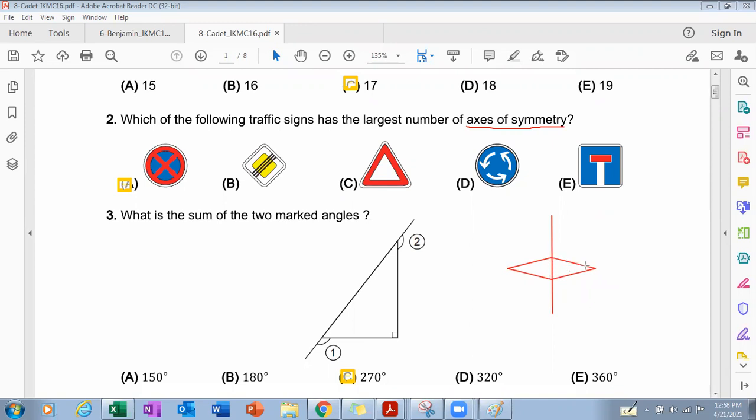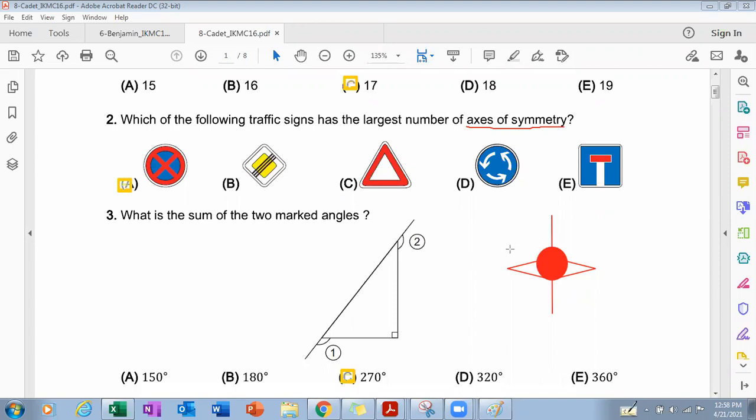Half of the diamond shape is here, and the mirror of it you can look at here. The same if I am making a circle: half of the circular part must be on the right hand side of the line of symmetry, and the same half on the left hand side, but mirrored.